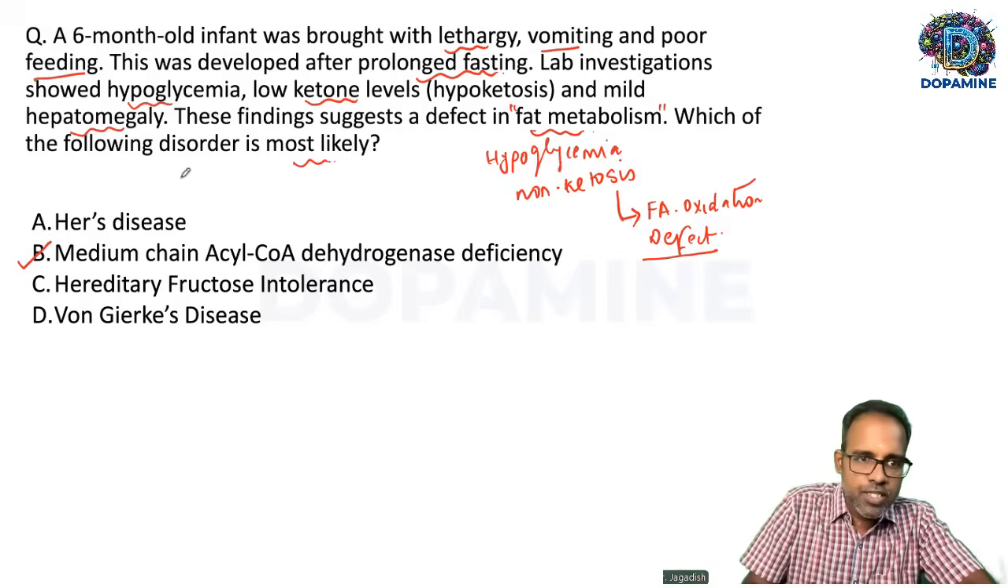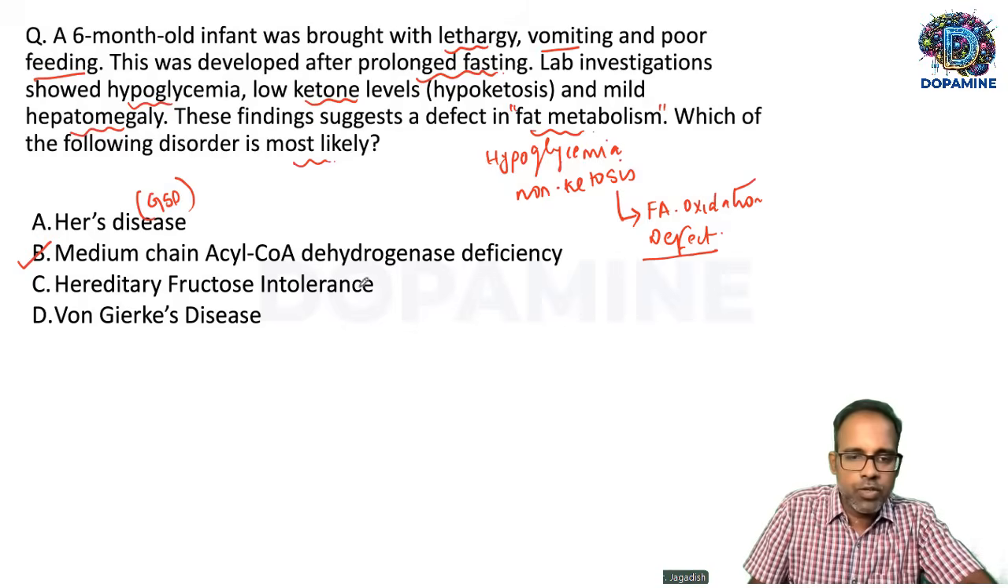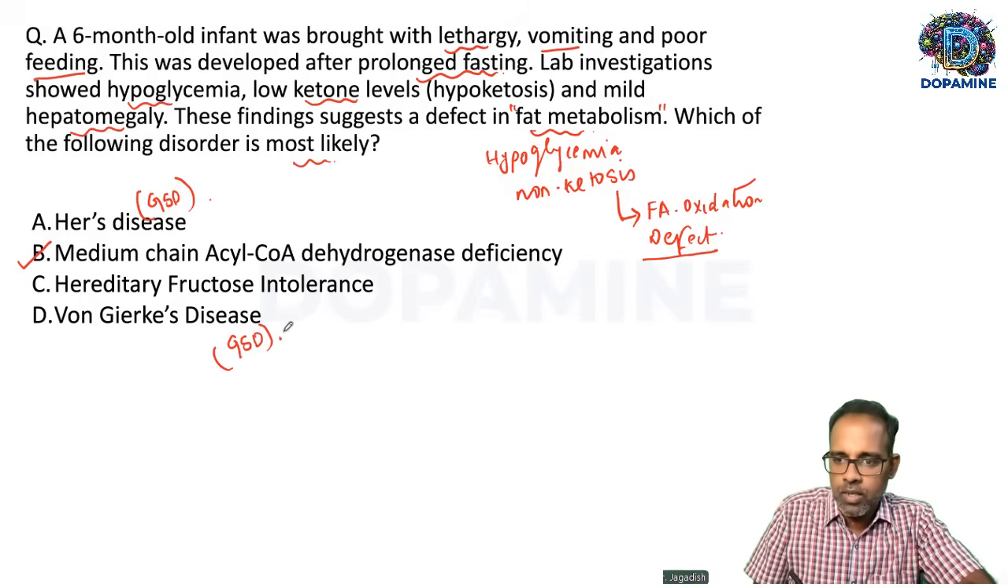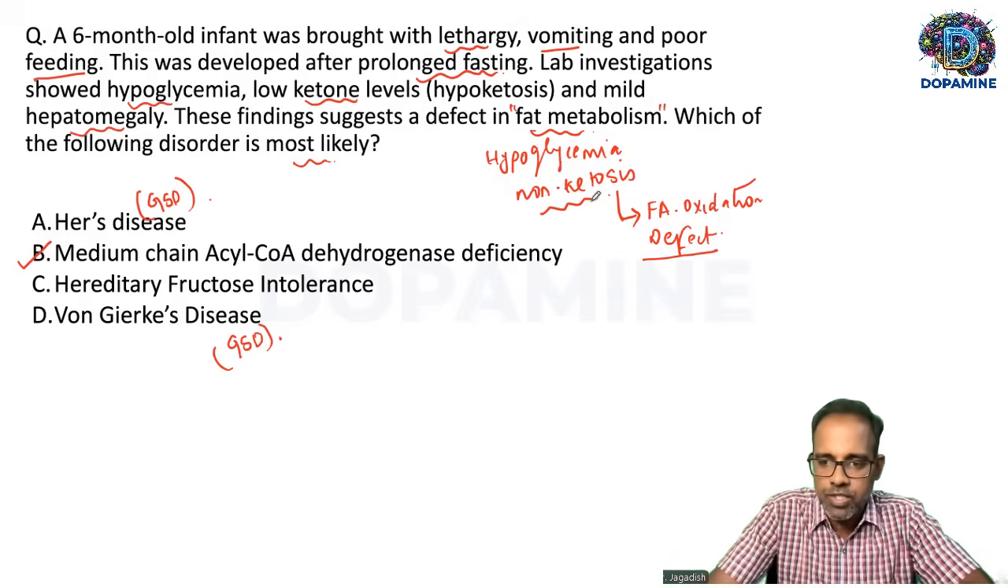Her's disease is a glycogen storage disease. Hereditary fructose intolerance is a defect in fructose metabolism. Von Gierke's disease, again, is a glycogen storage disease. In both these diseases, there will be hypoglycemia, but there won't be any non-ketosis. Instead, there will be increased ketosis in this condition. So that's why this is ruled out.